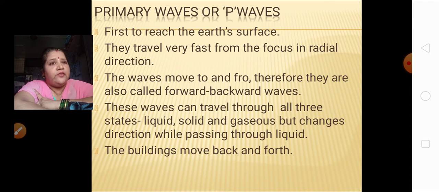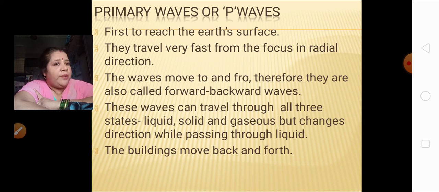These waves can travel through all three states: liquid, solid, and gaseous. All three states the primary waves can pass through. If you remember, you learned this in your 8th standard also, that the primary waves pass through the liquid state also.